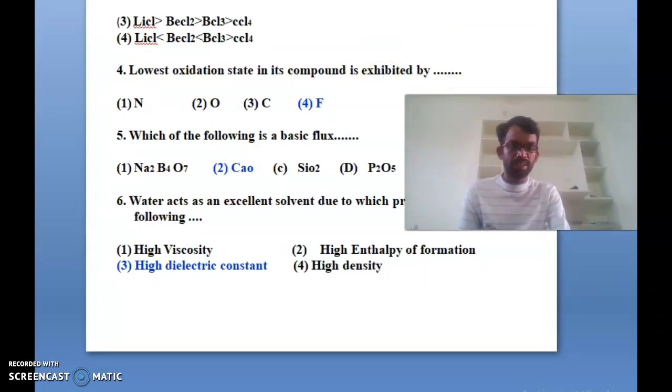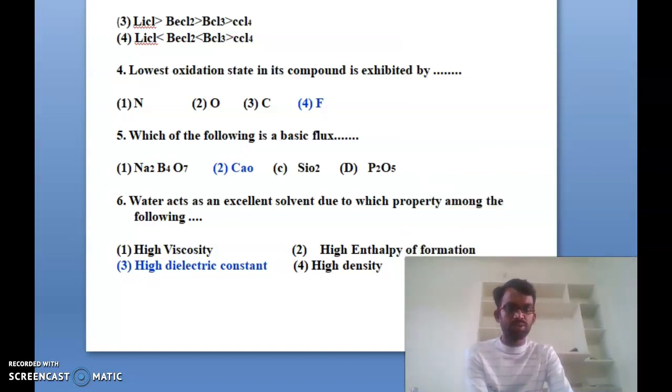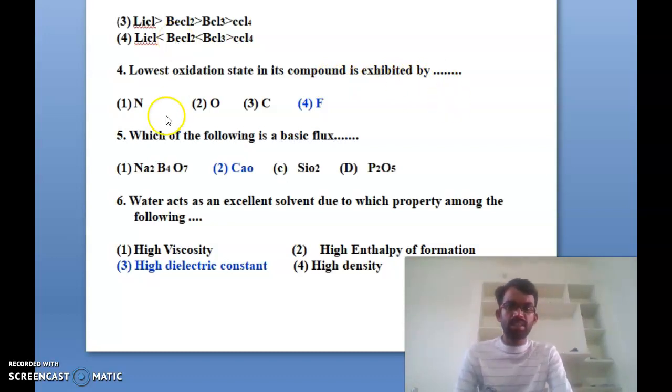If you see the fourth bit here, the question is: the lowest oxidation state in its compound is exhibited by which element? Four elements are given, and which one shows the lowest oxidation state? You can see nitrogen with atomic number 7, oxygen, carbon, and fluorine. So fluorine, F, will show the lowest oxidation state in its compounds. So the fourth one, option 4, is the correct answer.